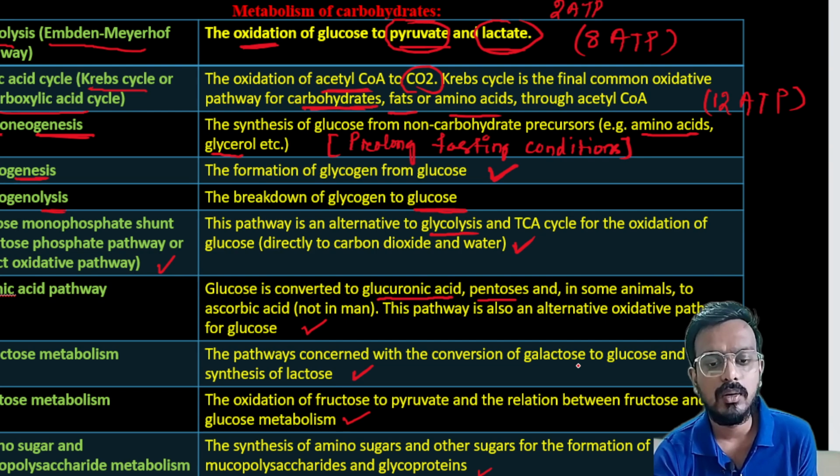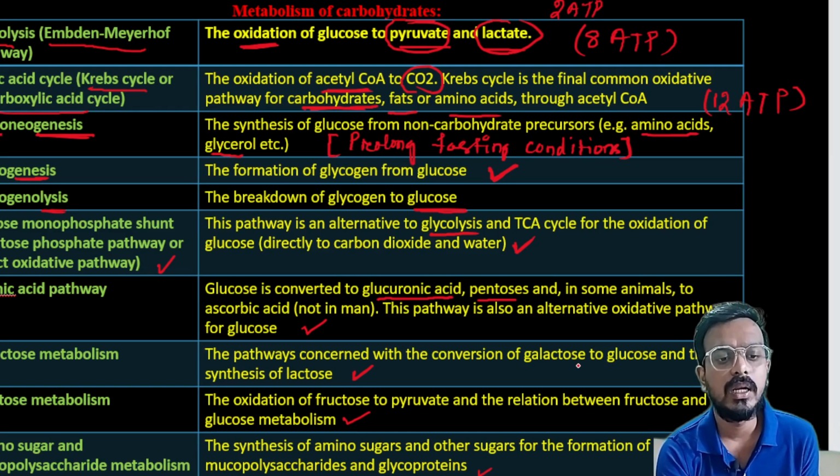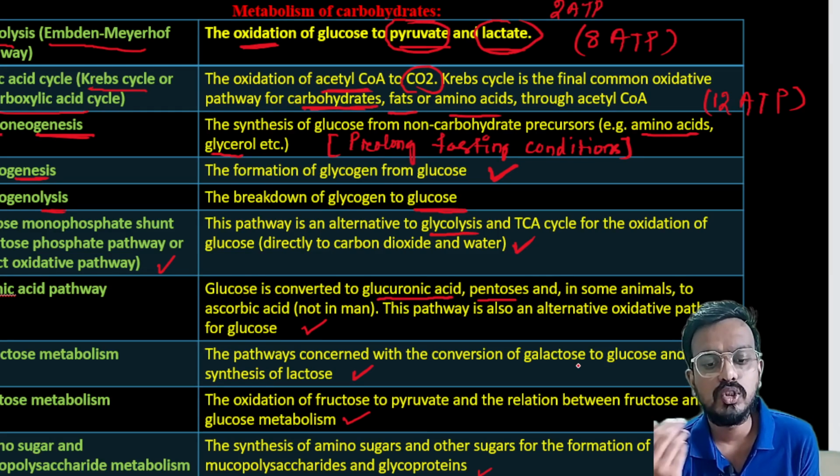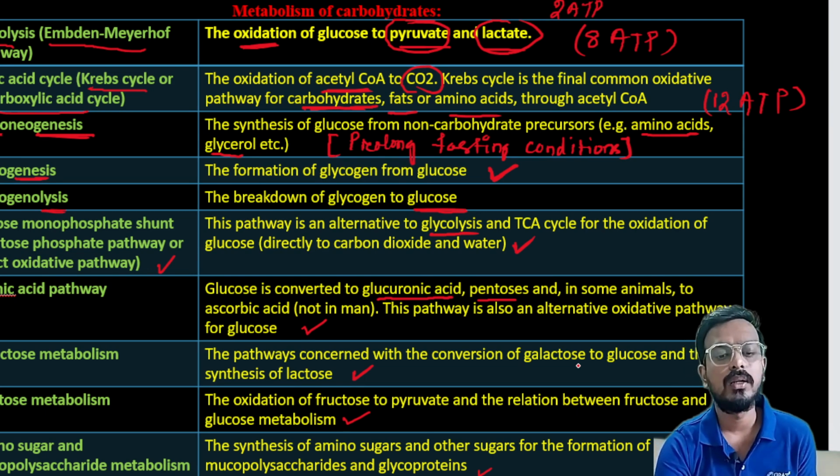the citric acid cycle and glycolysis. What will basically occur is the oxidation of glucose directly to carbon dioxide and water. Then the uronic pathway, this is also an alternative pathway for the synthesis of glucuronic acid and pentoses. In galactose metabolism, there is the metabolism of galactose to glucose and the synthesis of lactose. In fructose metabolism, fructose is metabolized, and then amino sugar and mucopolysaccharide metabolism.